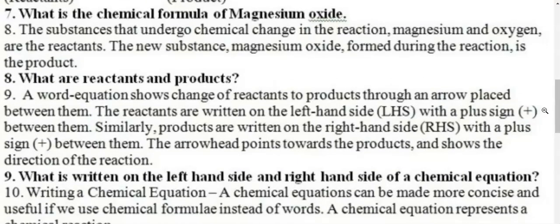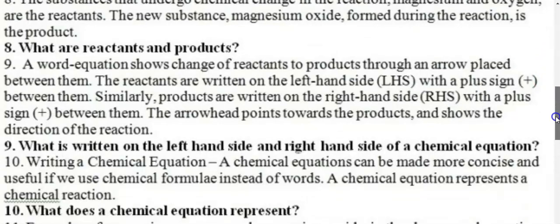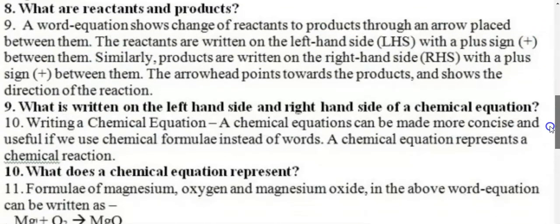Well, you have to answer here. What is the chemical formula of magnesium oxide? It is MgO. We move to part 8. The substances that undergo chemical change in the reaction, magnesium and oxygen, are the reactants. The new substance, magnesium oxide, formed during the reaction is the product. So you have to write the names of reactants and products in question number 8. Very simple. We move to question number 9.